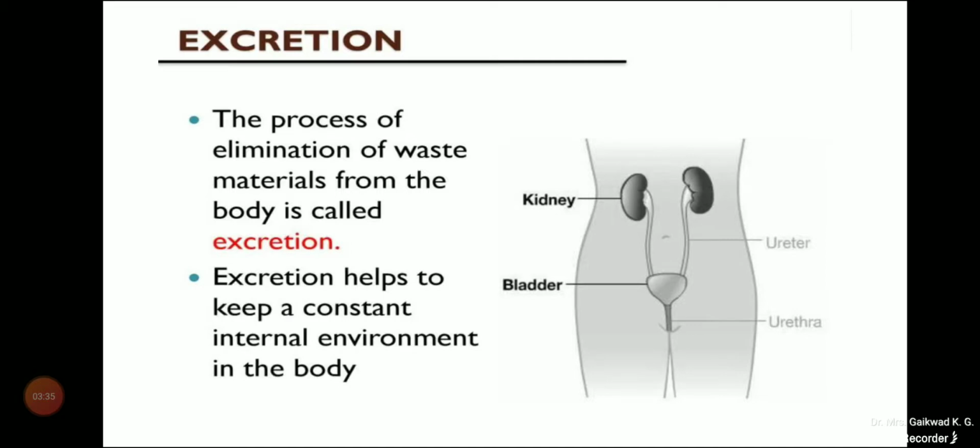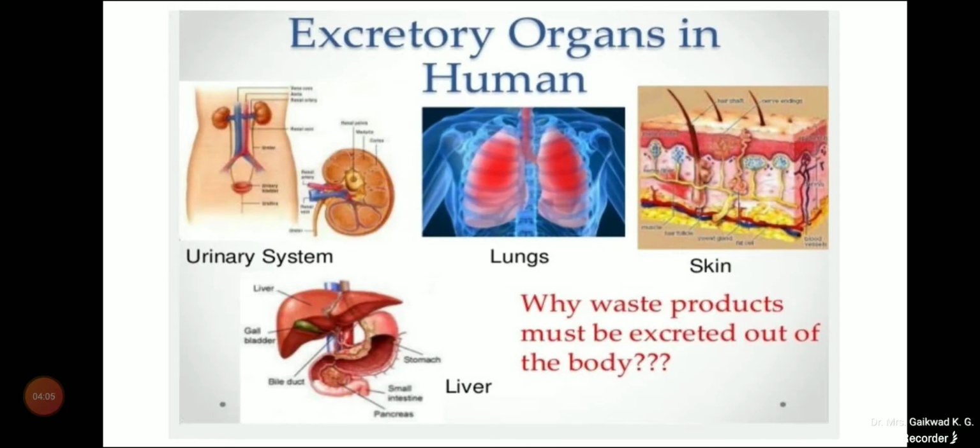Let's see excretion first. Excretion is the process of elimination of waste products from the body. Excretion helps to keep a constant internal environment, called homeostasis, in the body. These are some excretory organs in humans.